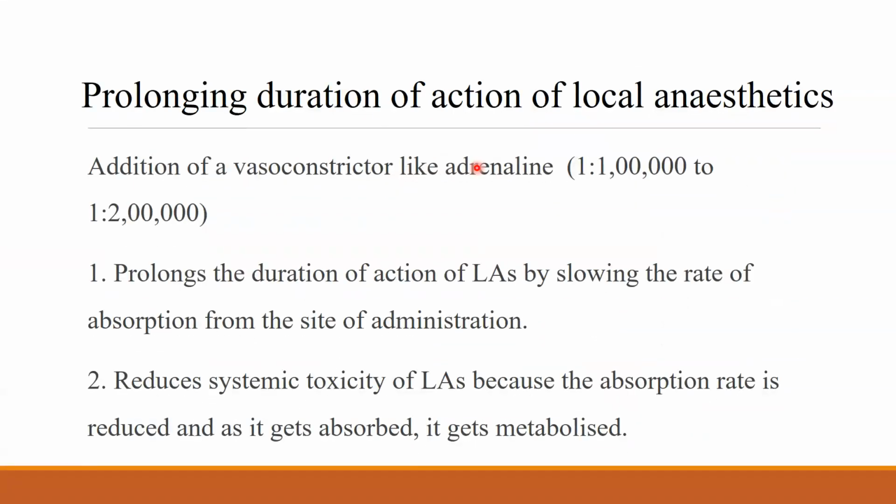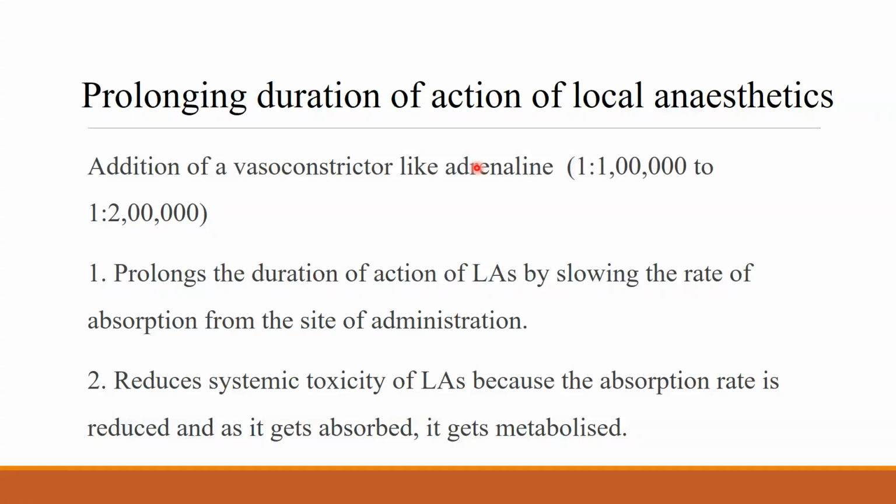For prolonging the duration of local anesthetic, let us say you are removing a lipoma or some dental extraction is happening. Do you want your local anesthetic to be diffused into systemic circulation? Obviously, no. For that reason, we usually add a vasoconstrictor like adrenaline to local anesthetic at a dilution ranging from 1 in 80,000 to 1 in 2 lakhs.